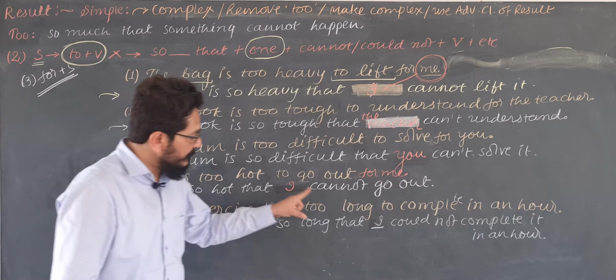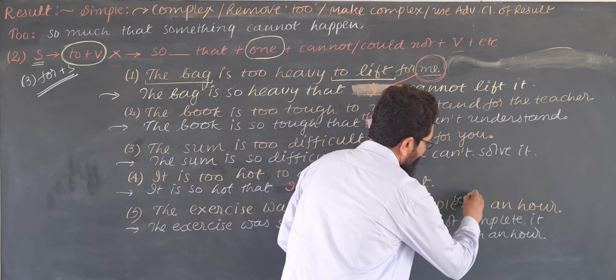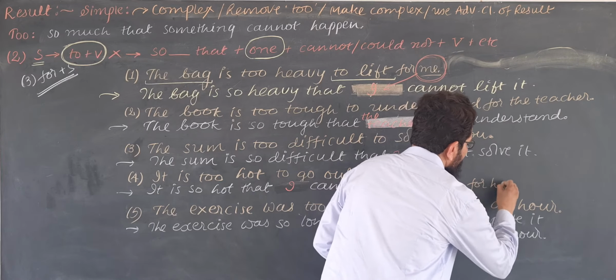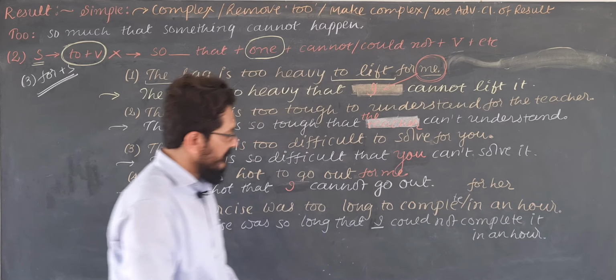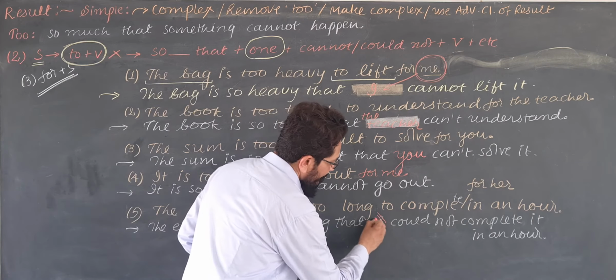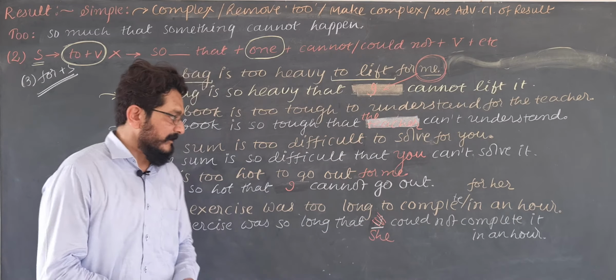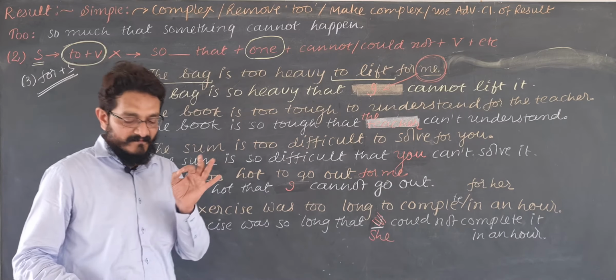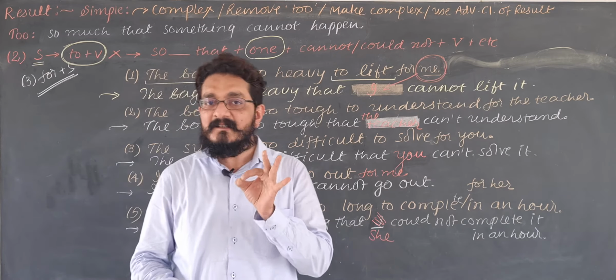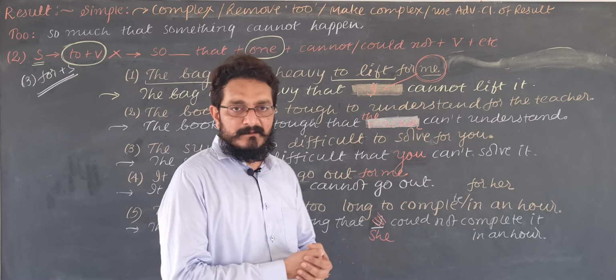The exercise was too long to complete for her in an hour. The exercise was too long that she could not complete it in an hour. If for plus subject has been given, then you have to use that subject in the adverb clause of result.